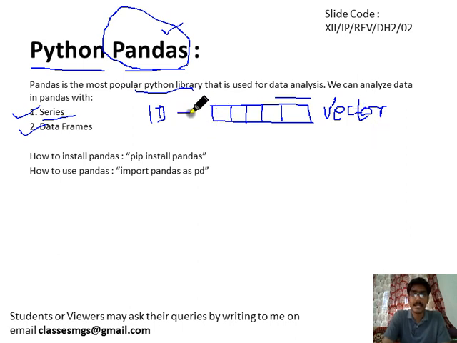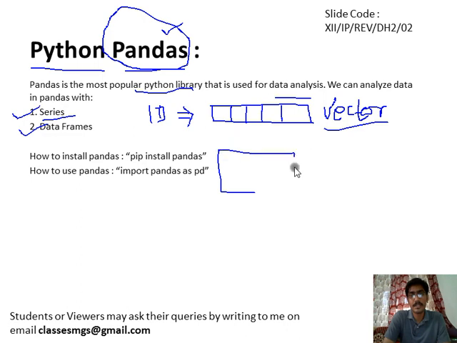This is an important question from the NumPy array chapter. Sometimes the examiner may ask what is the other name of the one dimensional NumPy array, then you may answer vector. So series is a one dimensional structure, and data frame is a two dimensional structure.